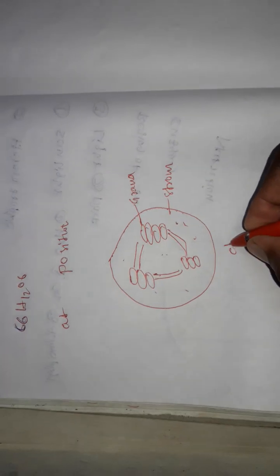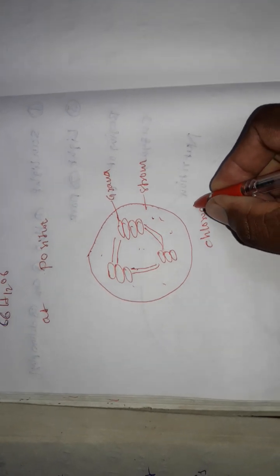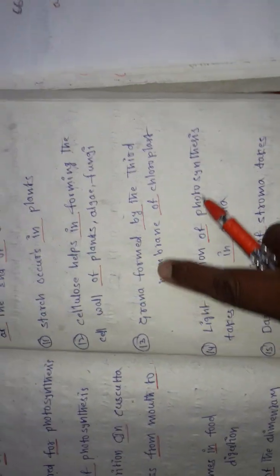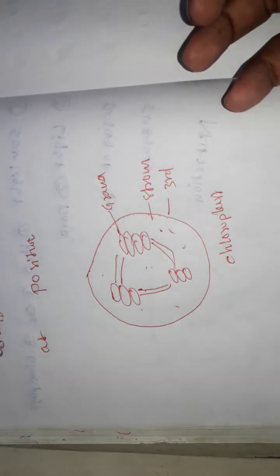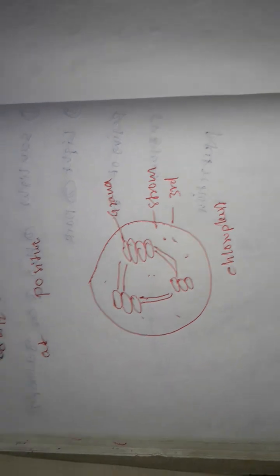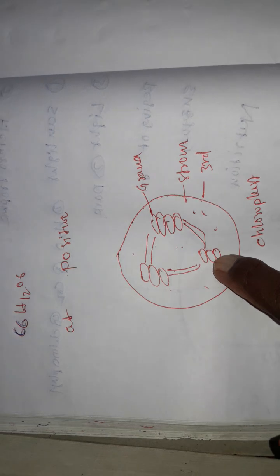In the chloroplast, grana formed by the third layer. It is formed by three layers. They are membranes, but in simple words, layers. First, second, third. It is formed by the third layer.